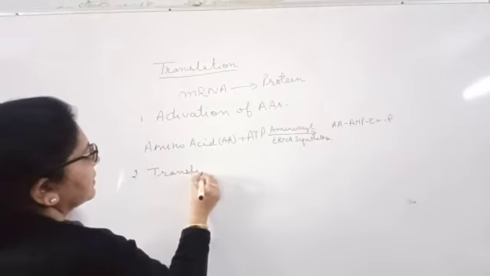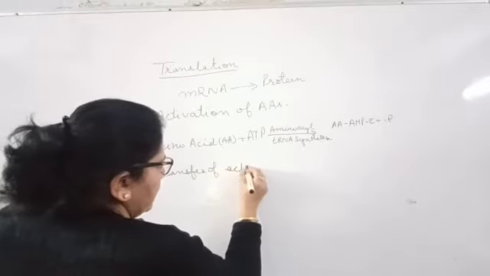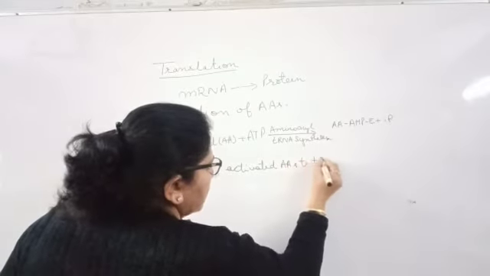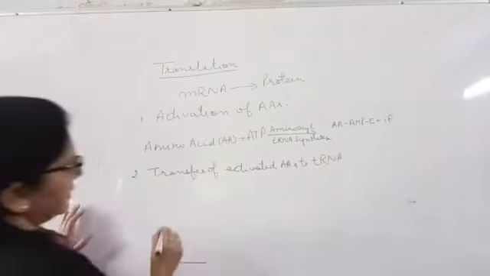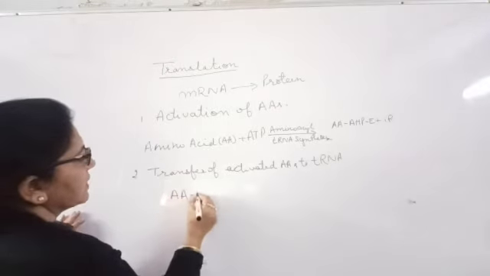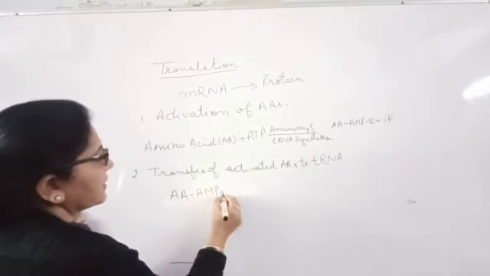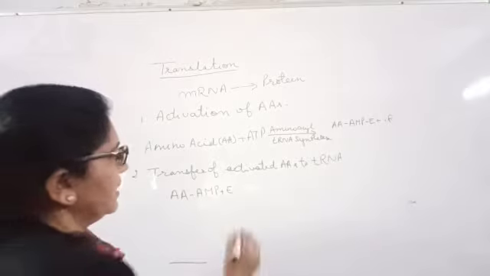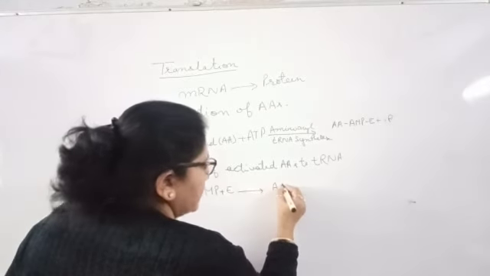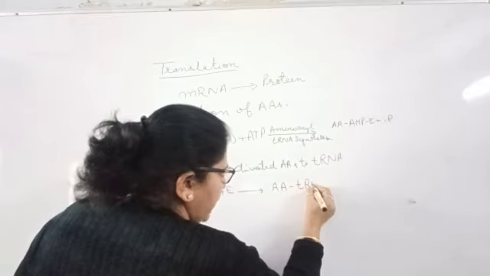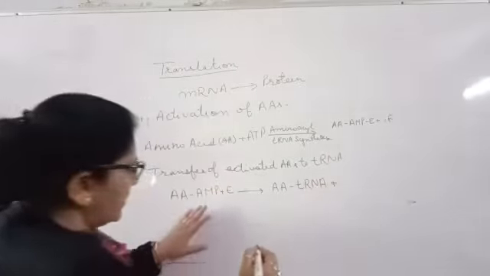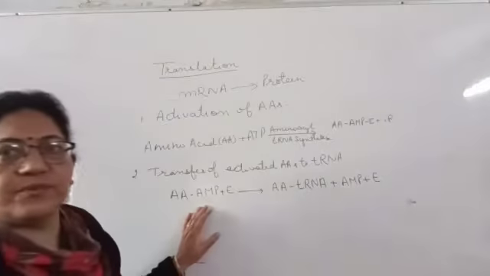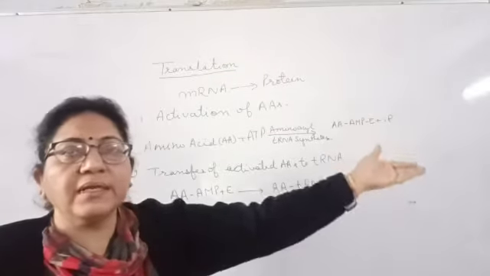Now the transfer of activated amino acid to the tRNA, that is your second step. Transfer of activated amino acid to tRNA. Now AA, that is your amino acid, AMP, that is the activated amino acid, with amino acyl tRNA synthetase enzyme, they will form amino acid, and the tRNA gets charged or activated with the release of AMP plus enzyme that becomes free for the activation of another tRNA.